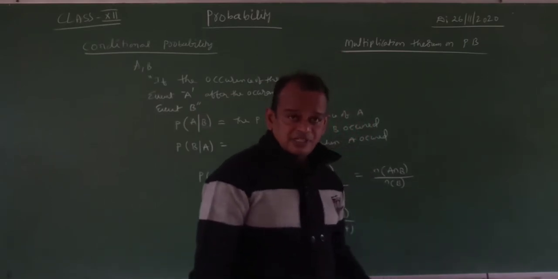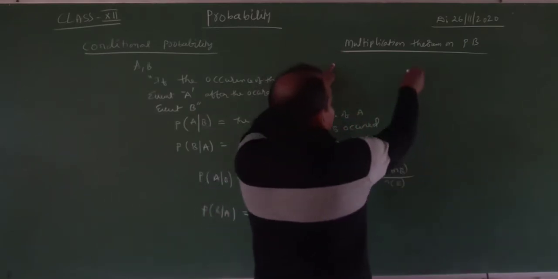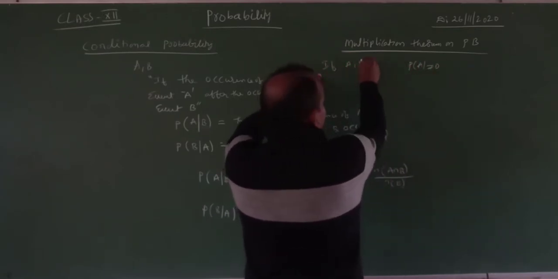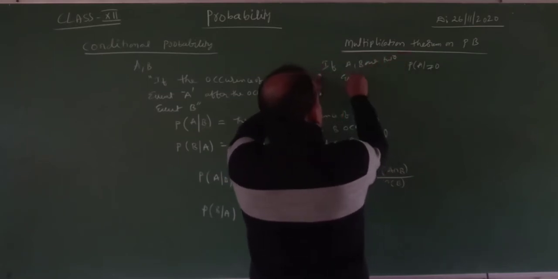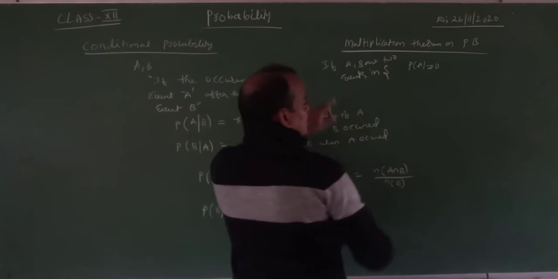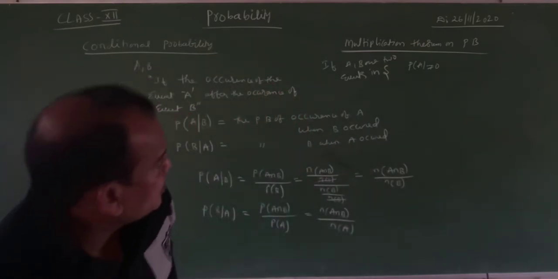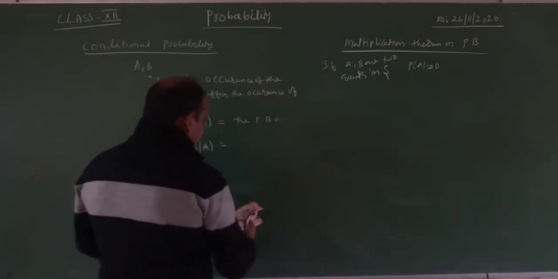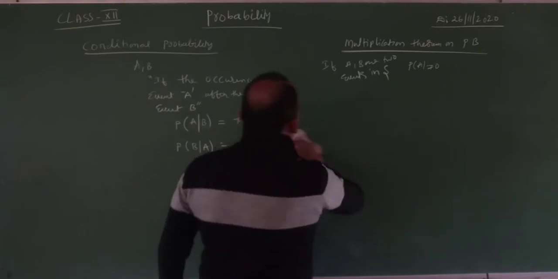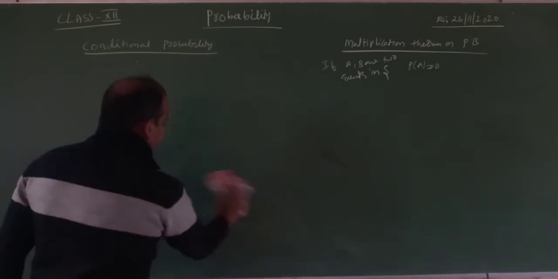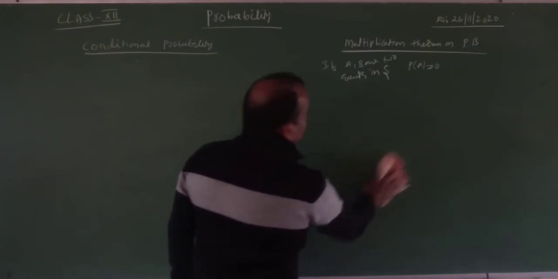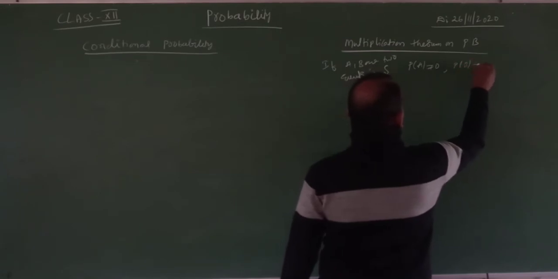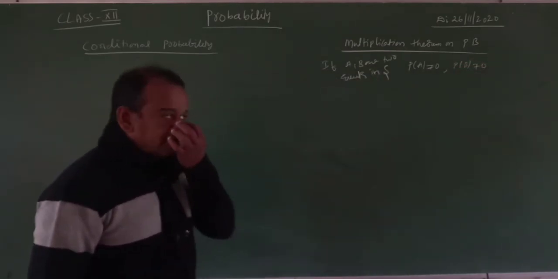If A, B are two events in a sample space S, and probability of A not equal to 0, probability of B not equal to 0. Okay, my dear students, 100%, listen carefully. Very, very important theorem. Probability of A not equal to 0, why? Because it occurs in the denominator. Probability of A not equal to 0, probability of B not equal to 0. Then,